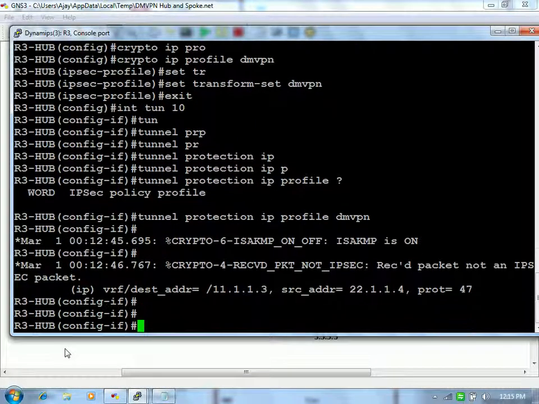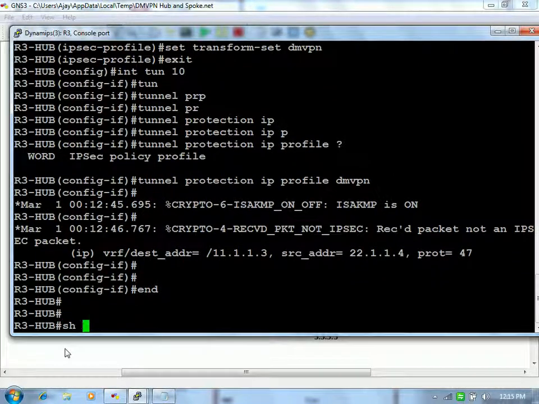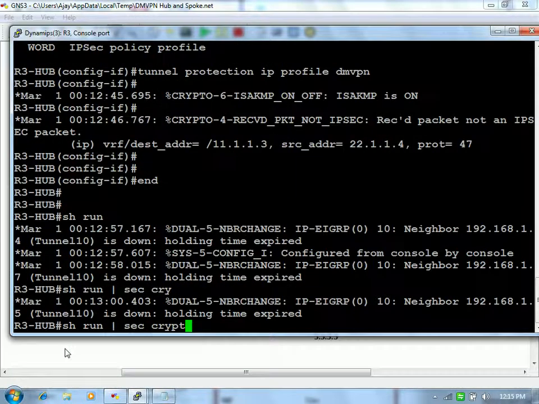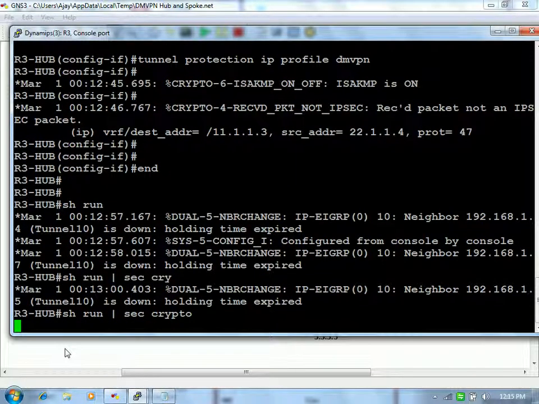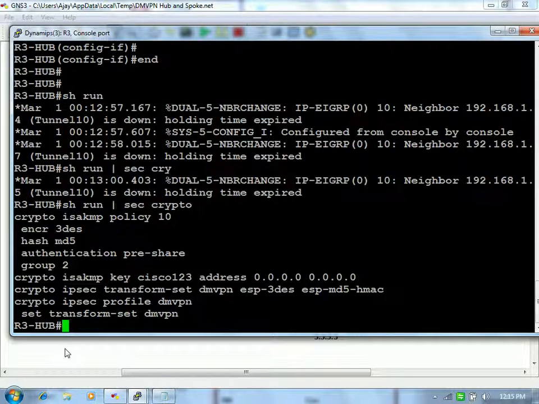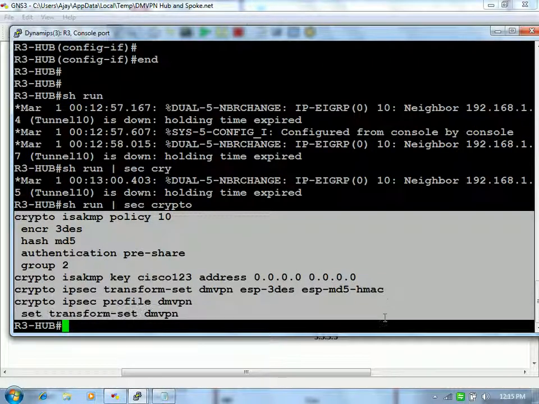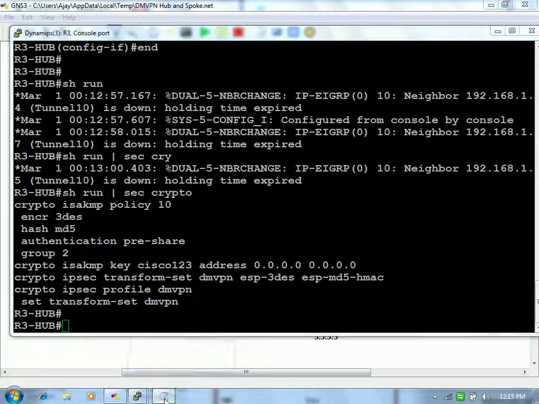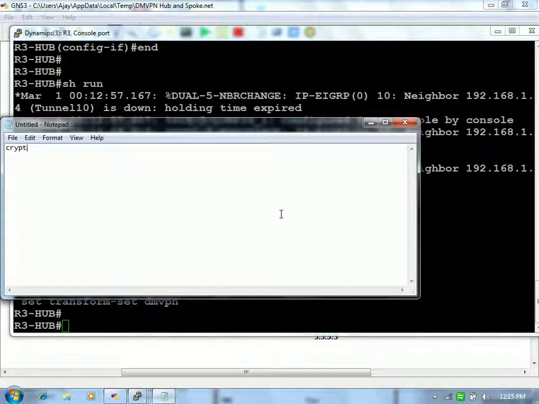See, yeah, he is expecting to get all the encrypted packets on that particular tunnel interface, but it doesn't matter. We are going to configure the other side as well. Let's just copy all this. This can be a DMVPN tunnel interface. Sorry, a DMVPN tunnel interface. To have two DMVPNs, you have to create two tunnel interfaces.